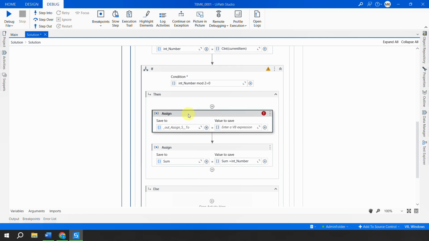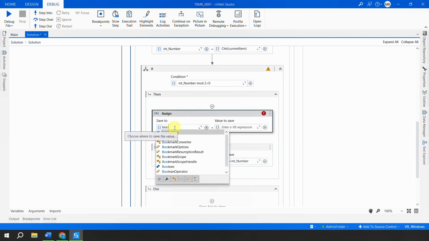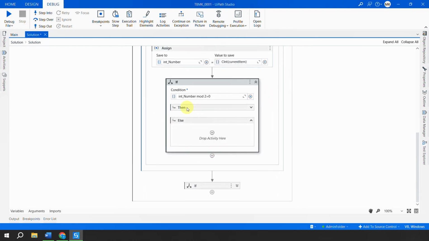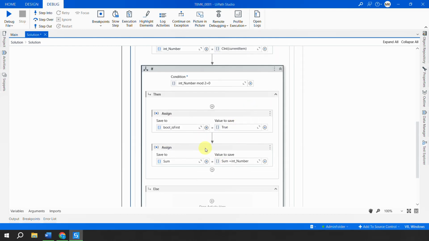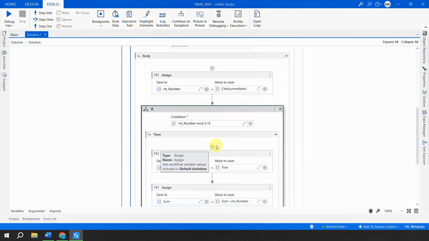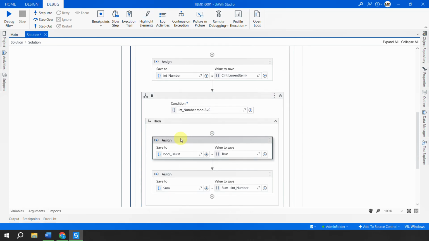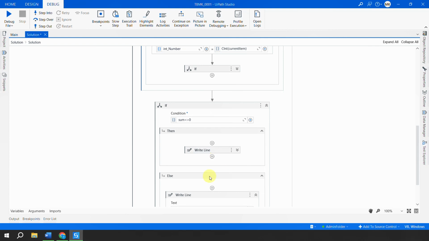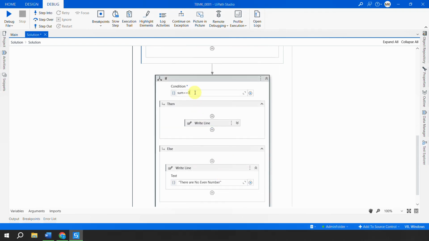So this boolean variable, I will say here bool_is_first is equal to true, which means that anytime any one of the numbers is able to successfully come here, that was an even number, so then I do not need to give that thing. Anytime any of the numbers is able to get into the loop, it will set that value to true. So now while I am printing this in the if condition, I can say that if the sum is not equal to 0